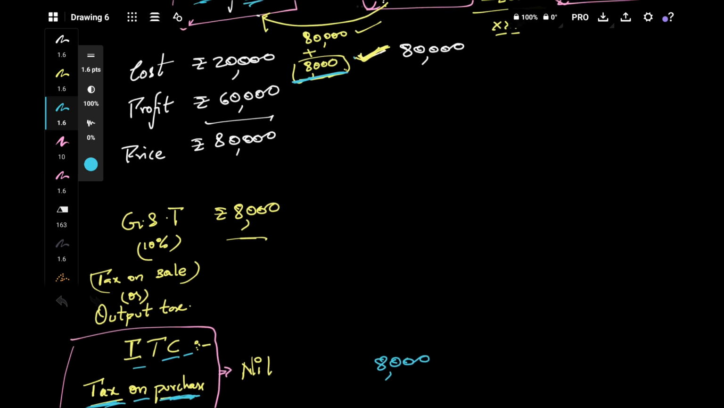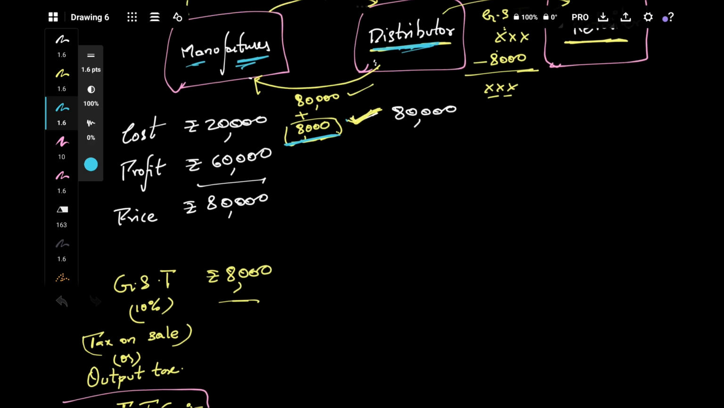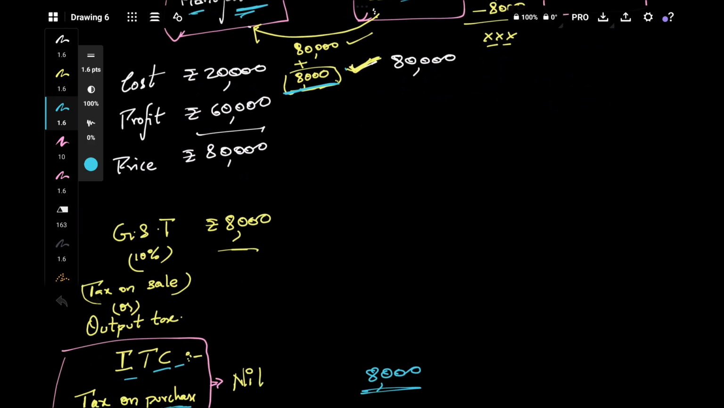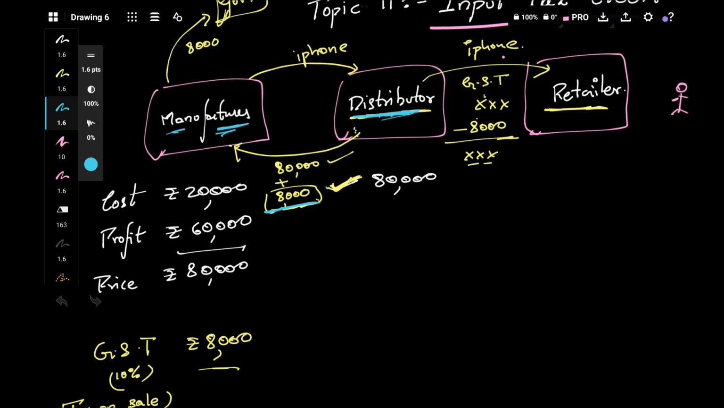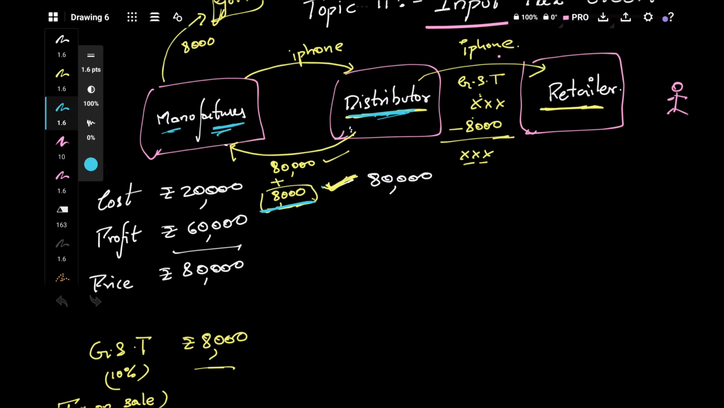This is the tax which he has paid on his purchase. When he is buying the iPhone, he has paid 8,000. So that's the reason why that amount is anyway recoverable. When the distributor is purchasing goods from the manufacturer, he is paying that tax. When he is selling that good to the retailer, he'll recover it anyway. He'll recover it back.